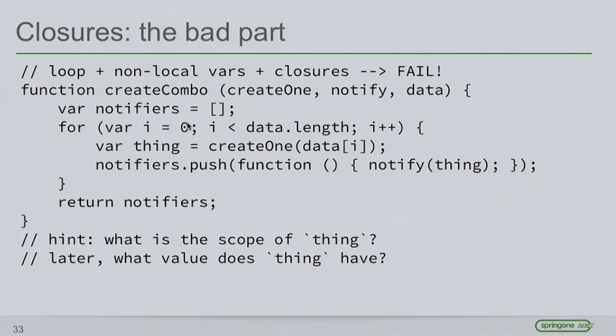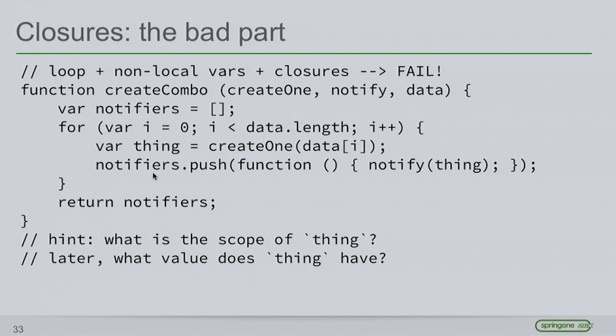In this case, we've got what looks like very benign code. This function createCombo takes some method to create something, a notify method, and some data, and it looks like data is an array. We're collecting these things called notifiers, and we're eventually going to return these notifiers.